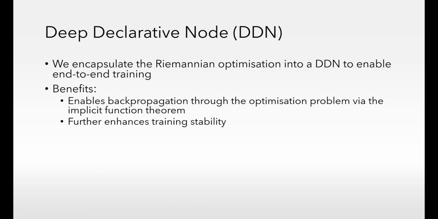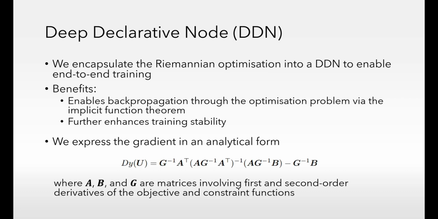We incorporate Riemannian optimization into a deep declarative network, enabling end-to-end training with implicit differentiation. This approach stabilizes training through an added gradient stream. We derived the gradient analytically as shown in this expression. For further details and analysis, please refer to our paper.